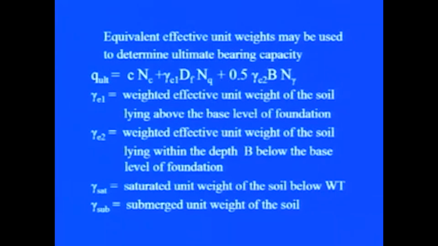What we will do is replace the unit weight of soil which is above the foundation level and the unit weight of the soil up to depth B below the foundation level by gamma E1 and gamma E2, where gamma E1 is the weighted effective unit weight of soil lying above the base level of foundation and gamma E2 is the weighted effective weight of the soil lying within the depth B below the base level of the foundation. Gamma saturated is the saturated unit weight of the soil below the water table and gamma submerged is the submerged unit weight of the soil.